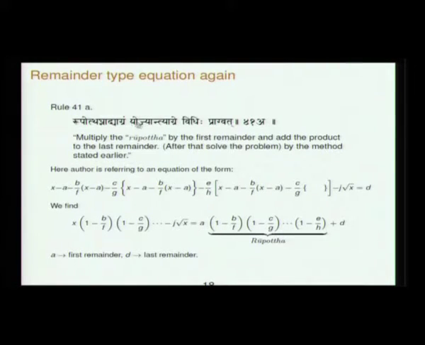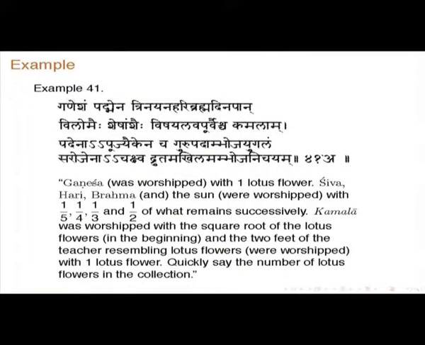Rupotagnat diagram yojyantyagre vidhi pragvat: multiply the Rupota by the first remainder and add the product to the last remainder. Essentially he is referring to an equation of this form, x minus a. Then a fraction of this is subtracted from this, then a fraction of this is subtracted from this, like that. Finally you have an equation of the kind x into some quantity minus j into root x, a into some quantity plus g. He is giving the solution for this. If you take up an example, then it will be clear.